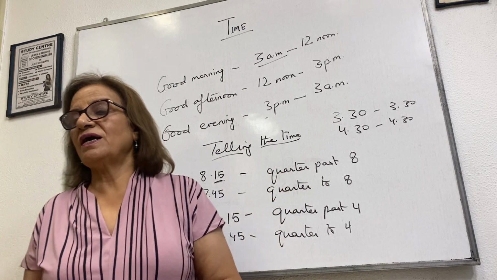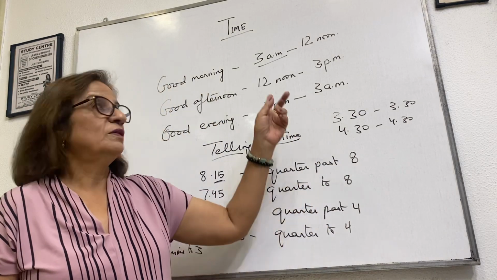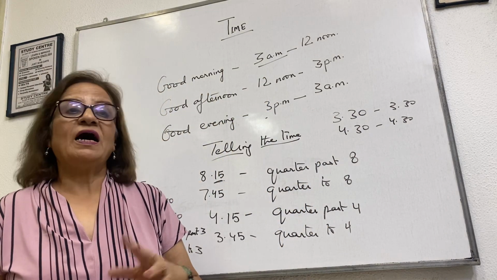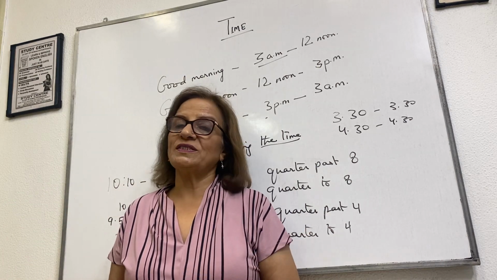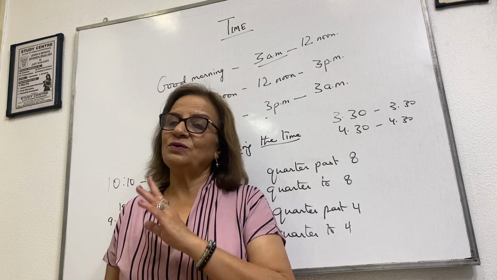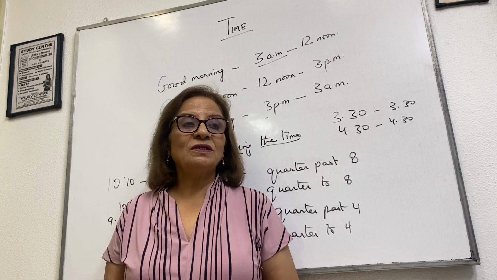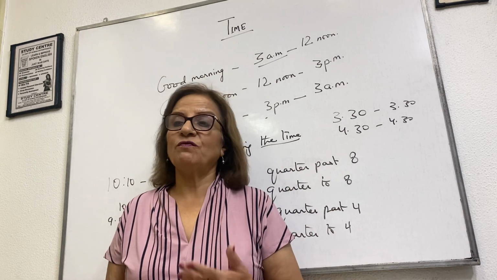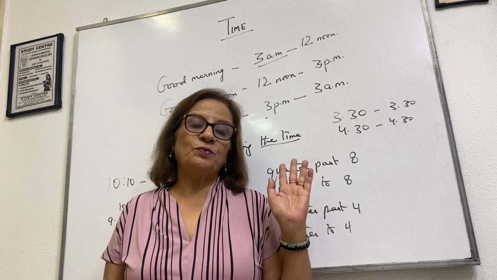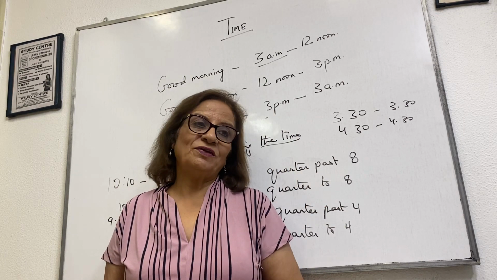You should wish them in a formal manner. Hi, hello is an informal manner that you can use with your friends. Hi Amit, hello Sumit, hi Anita, hello there, hi guys. But in a formal way we must always wish in this manner: good morning, good afternoon, and good evening.